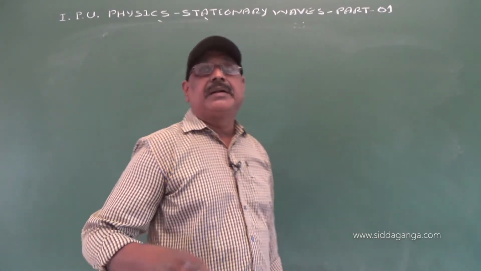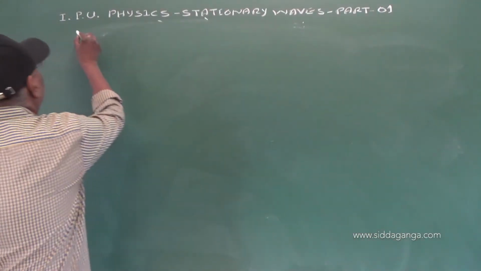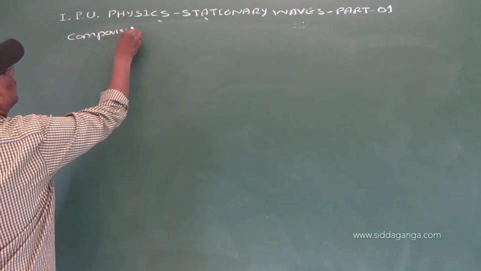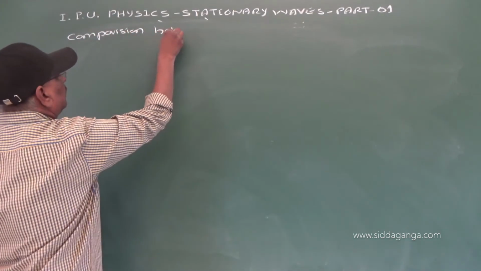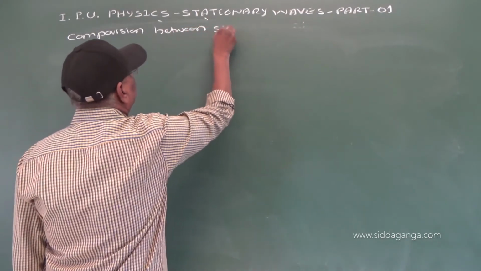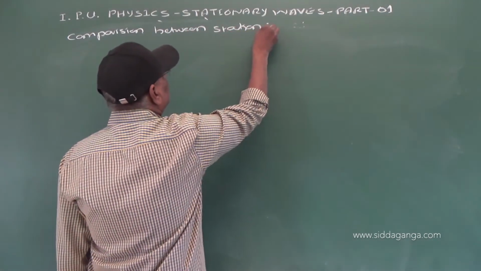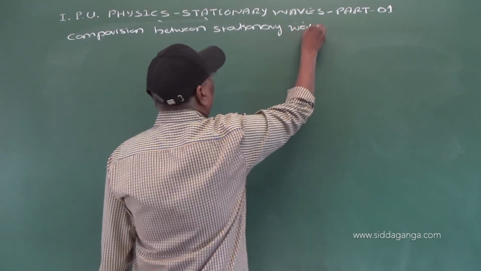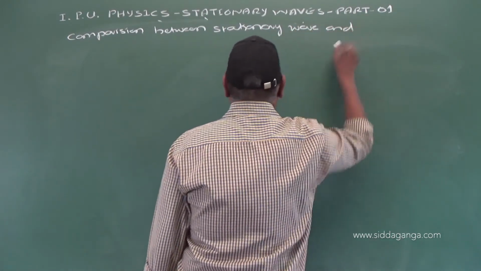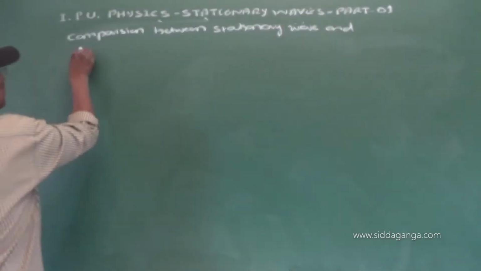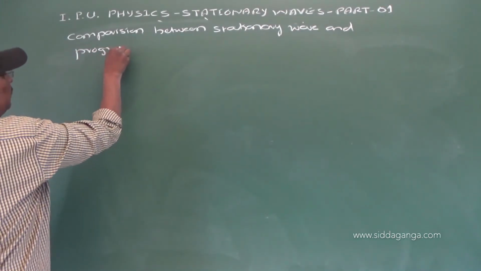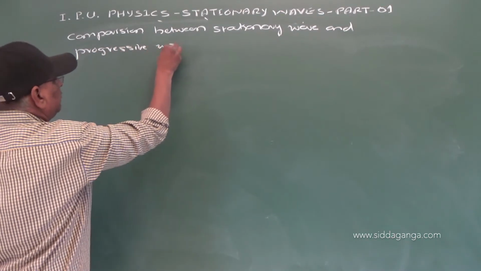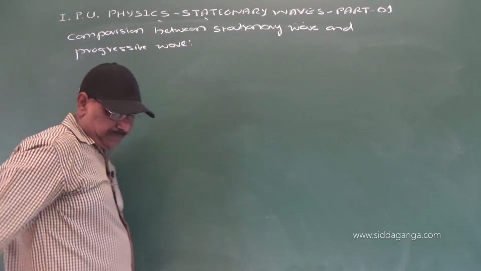Now, we'll take a comparison between stationary wave and progressive wave.